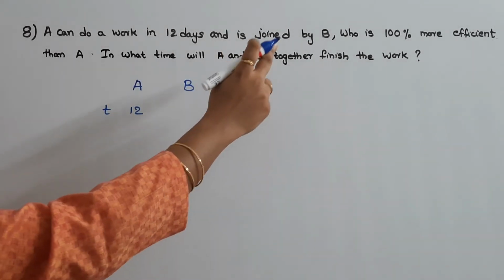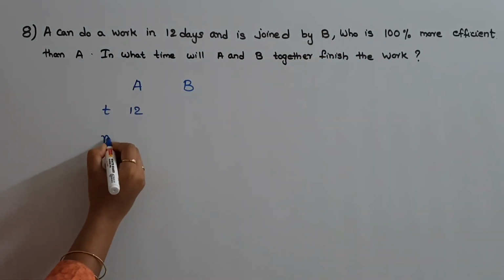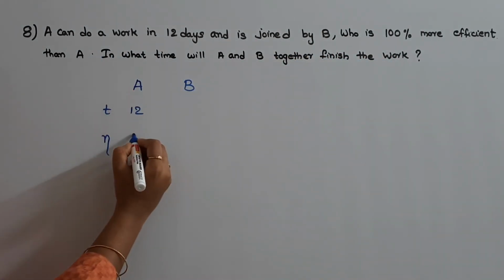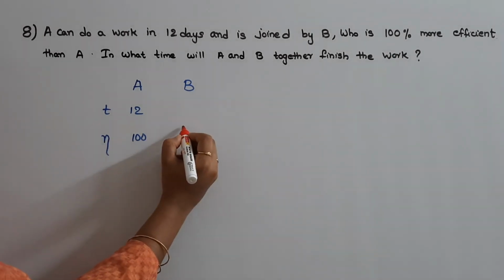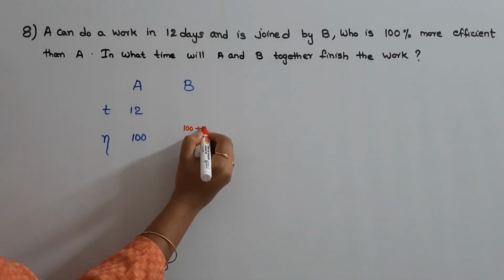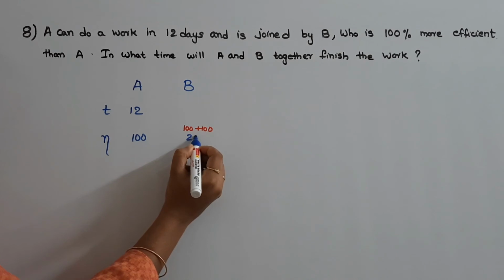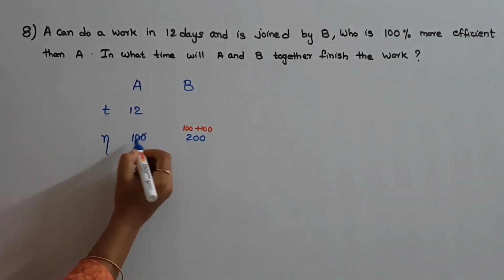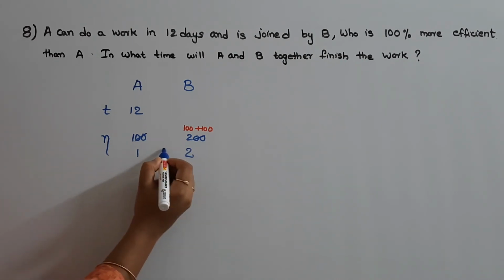And they have given that B is 100% more efficient than A. So take A's efficiency as 100. If A's efficiency is 100 and they are telling that B is 100% more efficient than A, which means B's efficiency is 100 plus this 100. That is, B's efficiency is 200. Now take the ratio. Ratio of efficiencies will be 1:2.